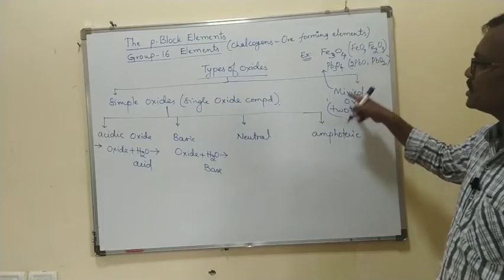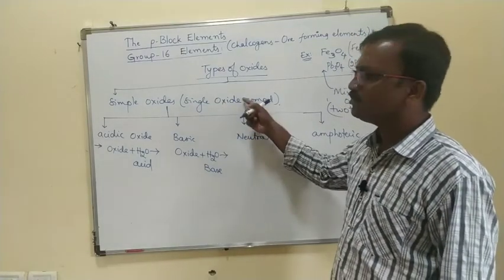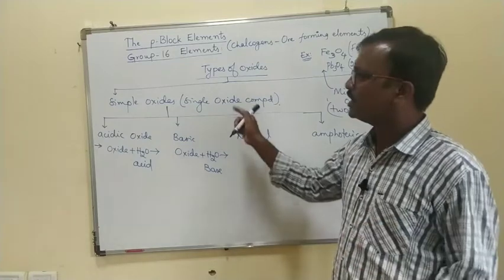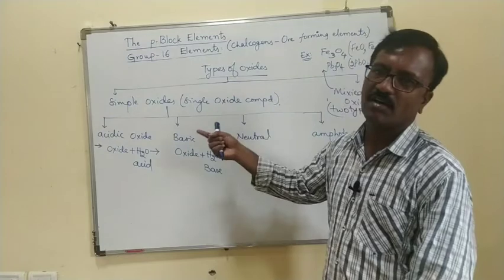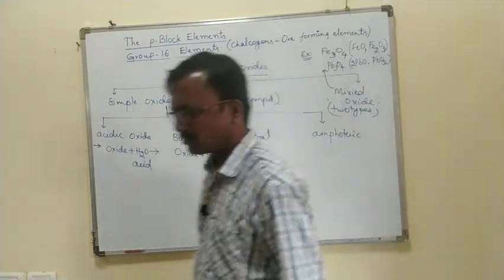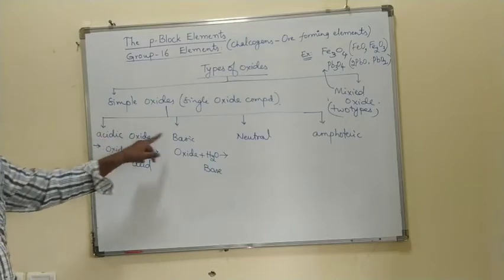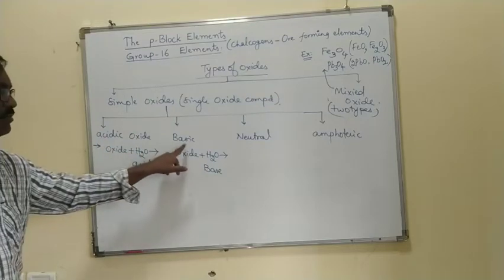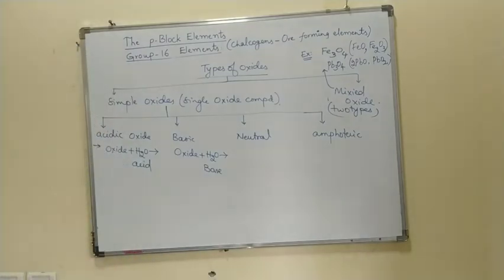Two types of oxide, generally you call it a mixed oxide. Only a single oxide, like calcium oxide, has only one component, so you can call it a simple oxide. Or magnesium oxide, it is a single oxide, right? So simple oxides are again divided into four types: acidic oxide, basic oxide, neutral oxide, amphoteric oxide.